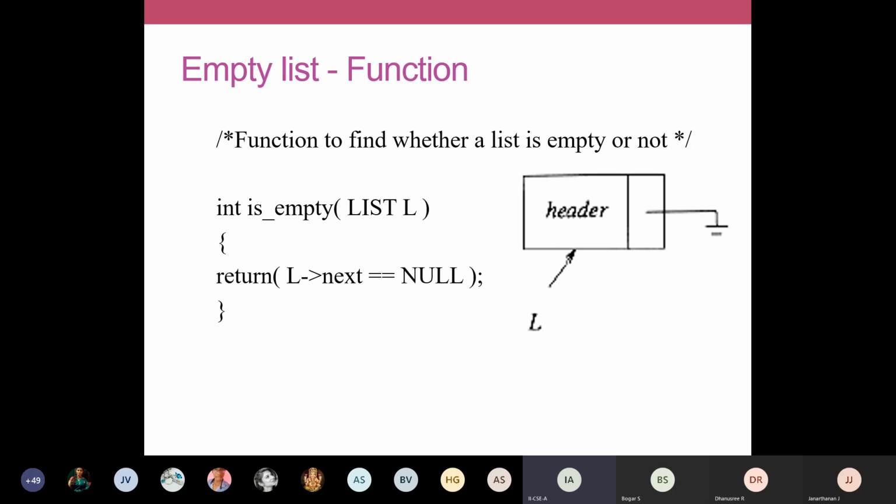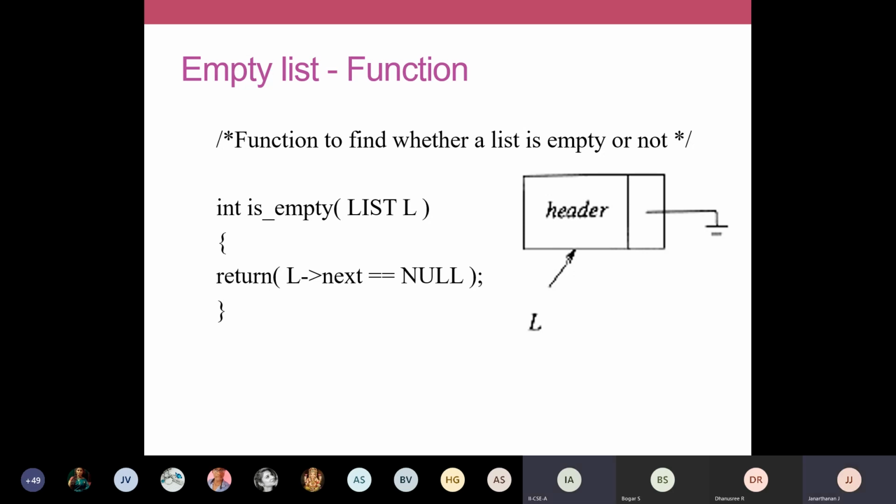We are going to define a function called int is empty. You just read through this line. The name of this function is empty. This function will return something. What is it going to return? It's going to return an integer, whether this particular list is empty or not. So this function takes some input and returns some output. Can anyone define what is the input and what is the output of this function?